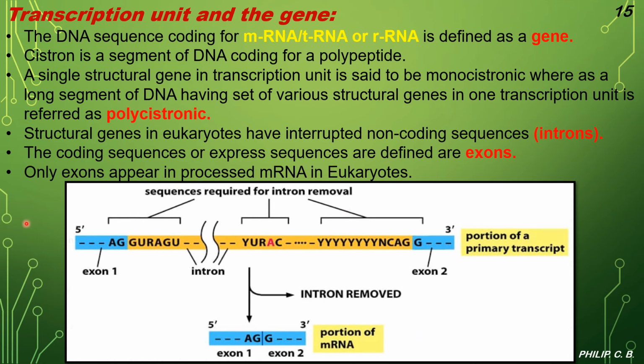So the last point: only exons appear in the processed mRNA in eukaryotes. Understood now? So in the entire sequence of the gene, the exons are seen in the later part, in the formation of mRNA, where introns are removed. Why? The exons are the coding sequence.